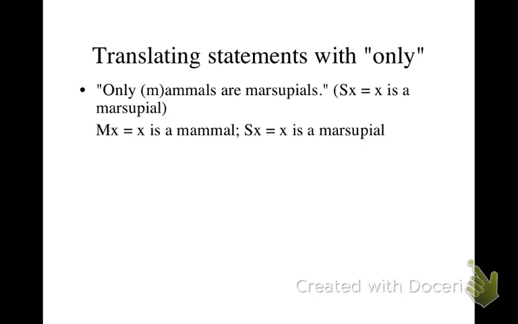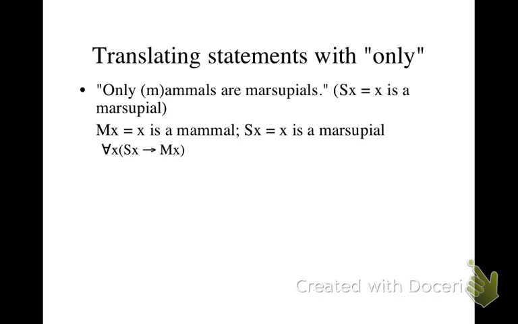Then what we do, and this is going to seem a little counterintuitive, is we take what seems to be the subject of the sentence and we make it the consequent of the conditional under the universal quantifier. And then we take what seems to be what's being said about the subject and we make that the antecedent of the conditional.